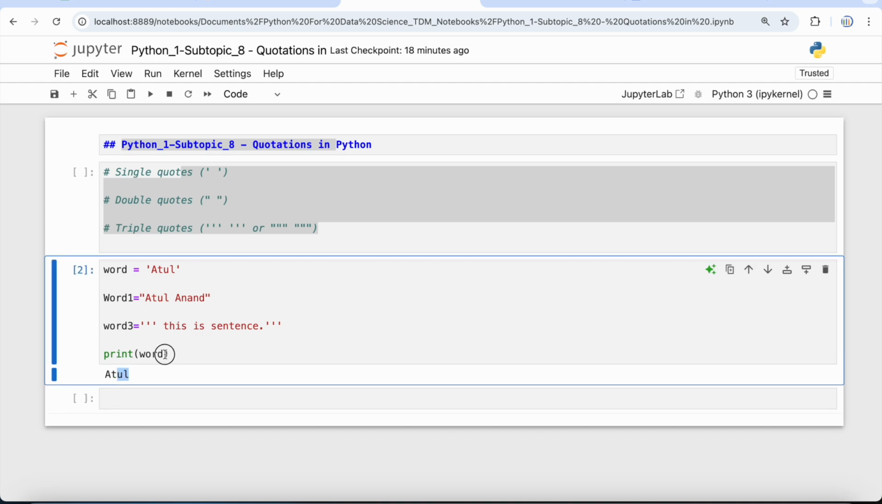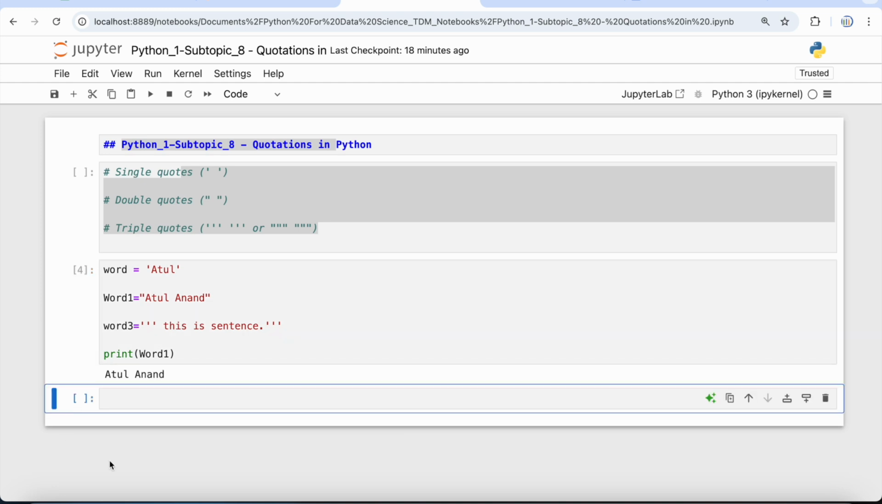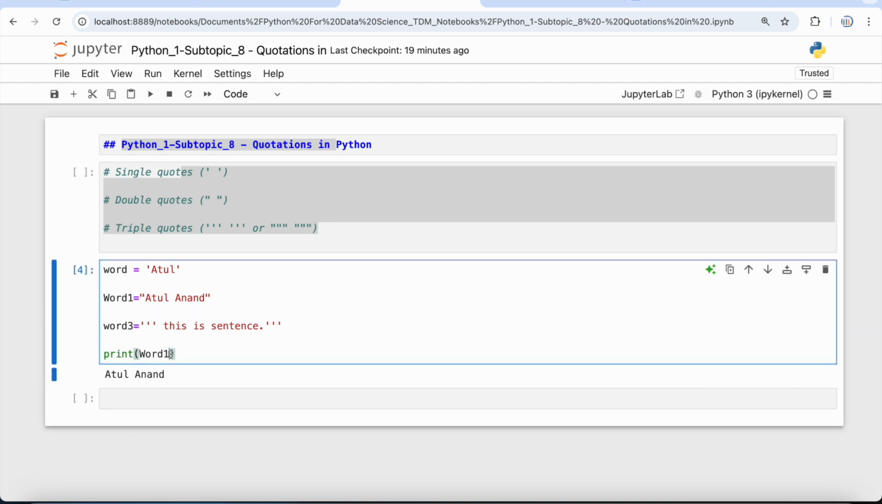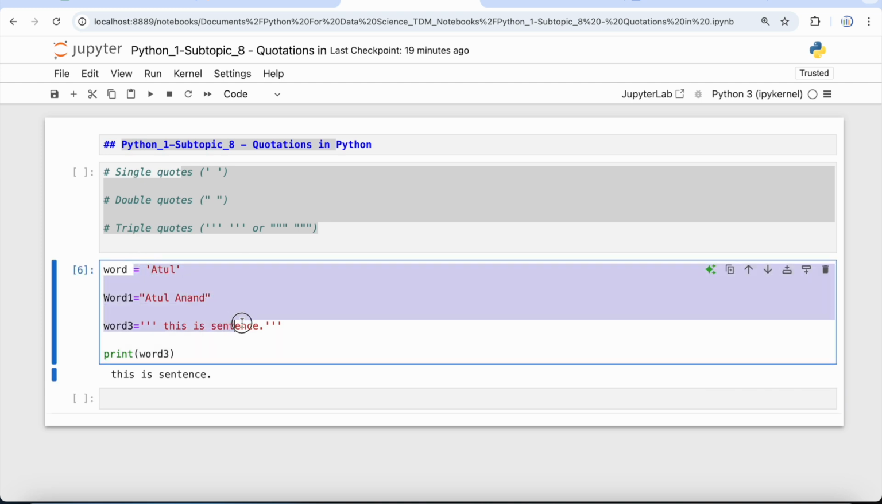What if I print word 1? Similarly, I'm getting Atul Anand, and let's print word 3. Now this is a sentence. So each of these three quotation marks are valid and work the same way for most cases. However, these different forms of quotation in Python offer flexibility when dealing with various scenarios.